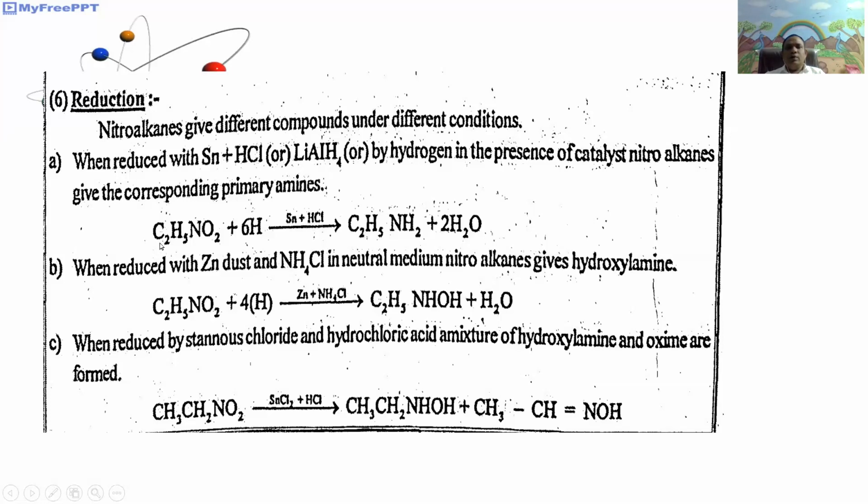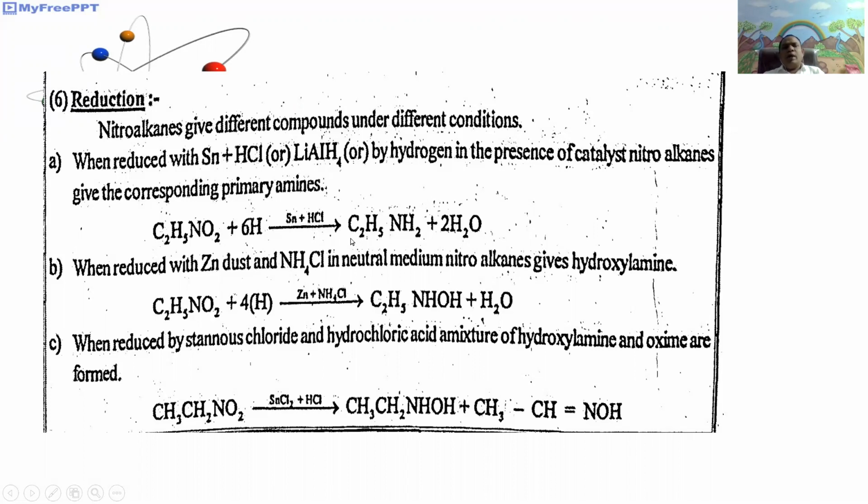For example, nitroethane, C2H5NO2, undergoes reduction with nascent hydrogen in the presence of tin in HCl. It gives ethylamine, C2H5NH2, plus 2H2O.